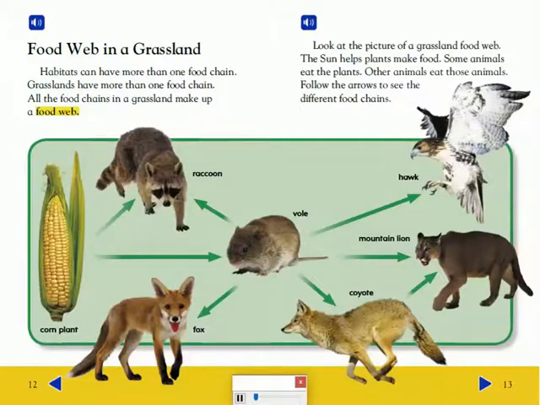Food web in a grassland. Habitats can have more than one food chain. Grasslands have more than one food chain. All the food chains in a grassland make up a food web.